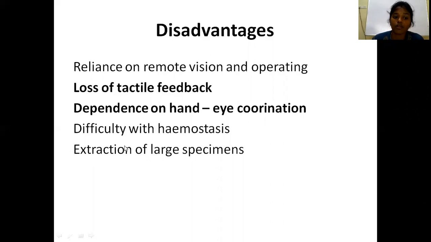Also, it is a bit difficult to extract large specimens via small incisions. Okay, the disadvantages of laparoscopy are again reliance on remote vision and operating, loss of tactile feedback, dependence on hand-eye coordination, difficulty with hemostasis, and extraction of large specimens.